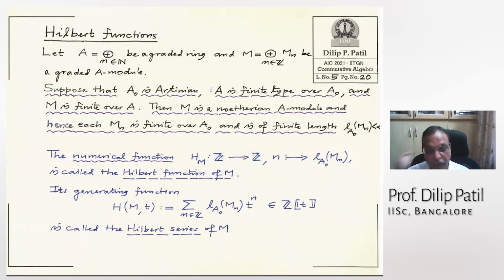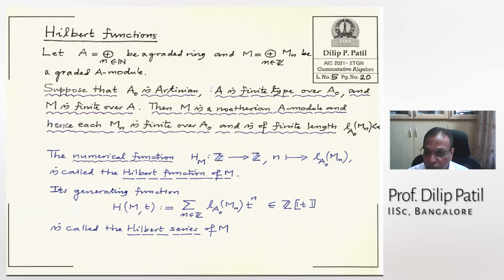Okay, now the numerical function. I am defining a numerical function. Numerical simply means, and I will make it clearer when I go into the next lecture, that right now you simply think it is a function from integers to integers. So obviously the definition will depend on M. So it is called a Hilbert function of M. What is the definition of this function? Take any n and map it to the length of Mn over A0. We know it is finite by our assumptions, and therefore it is an integer.